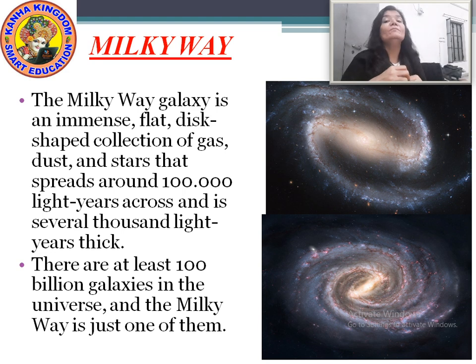And as the Milky Way is one of the galaxies, there are at least 100 billion galaxies in the universe. And all the Milky Way galaxies are flat disc-shaped collections of gas, dust and stars.